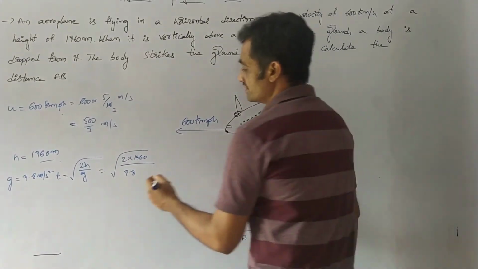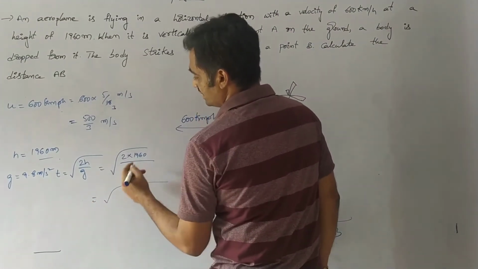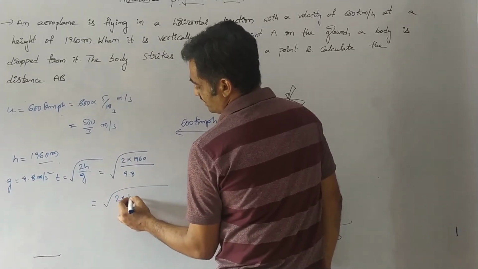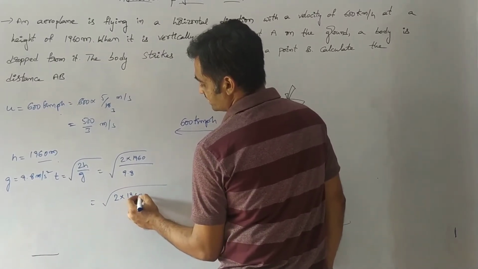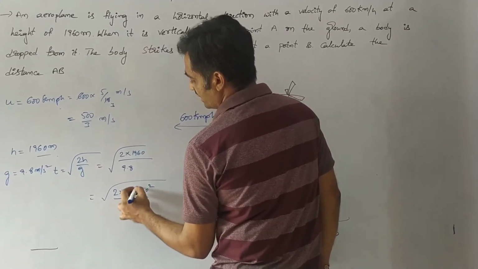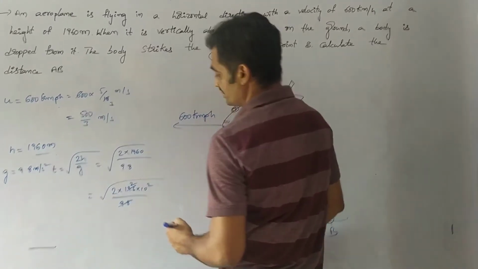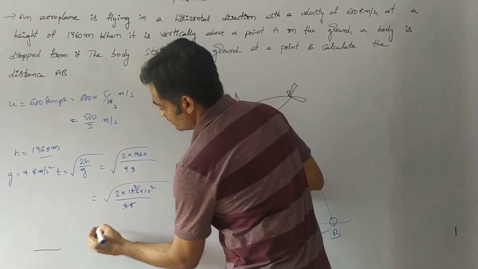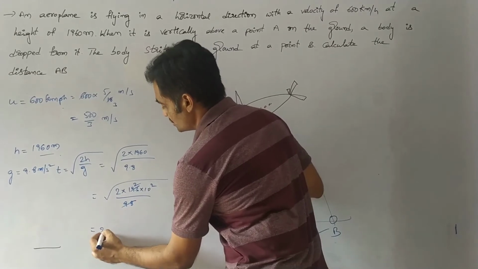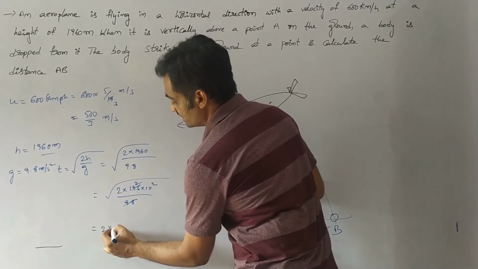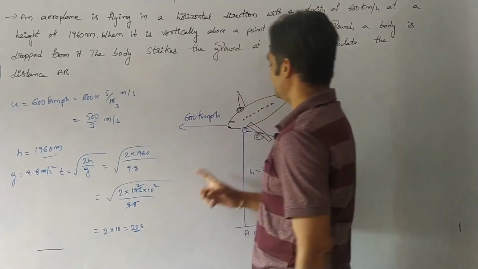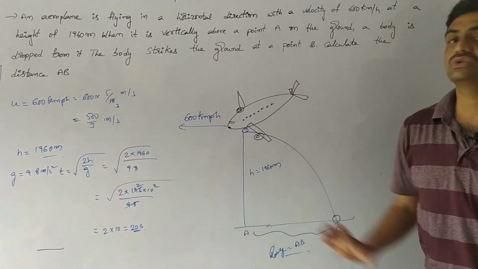From this equation we have 2 into 19.6 into 10 square by 9.8. We know that 9.8 2s are 19.6. So we have under root of 2 into 2, nothing but 4. Under root of 4 is 2, under root of 10 square is 10. So we get 20 seconds. So time taken by the body to reach the ground is 20 seconds.